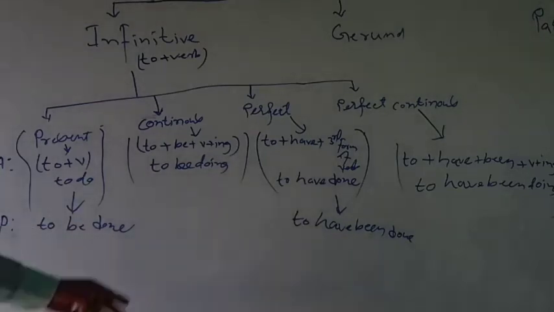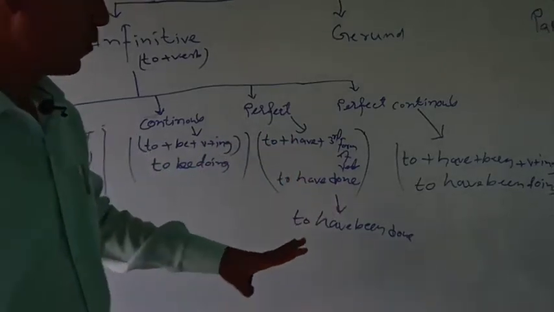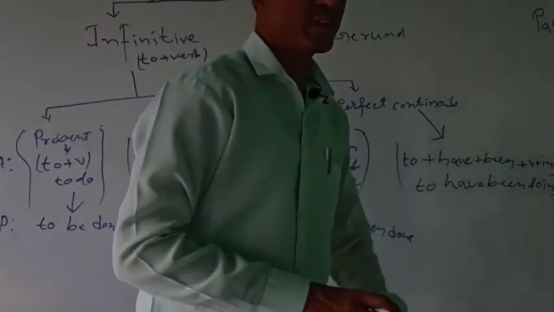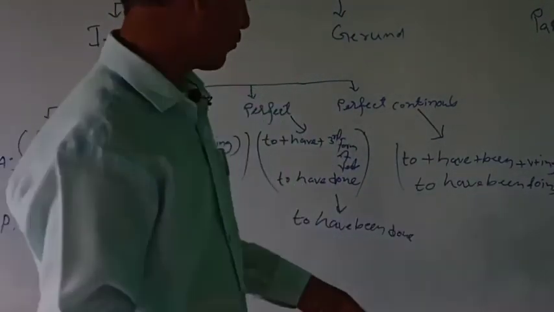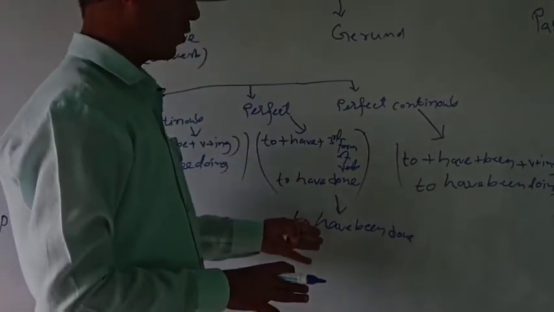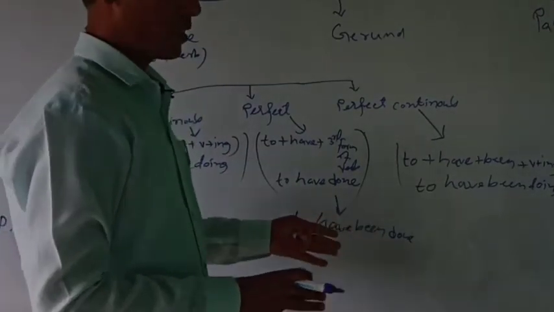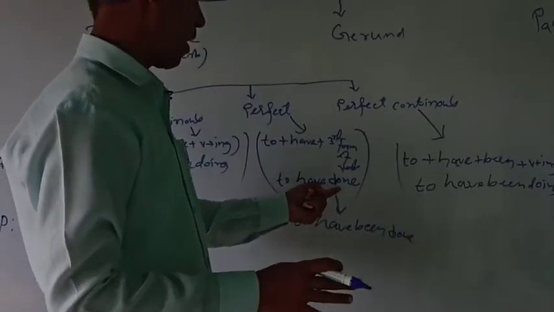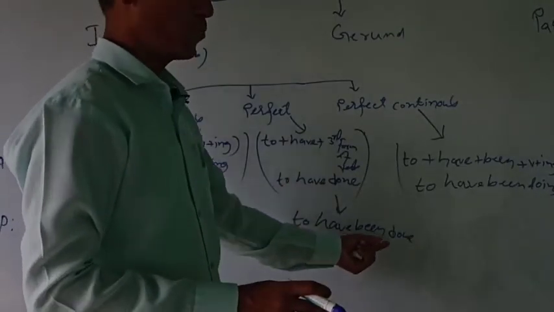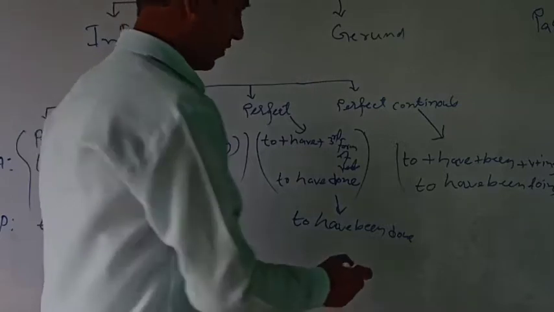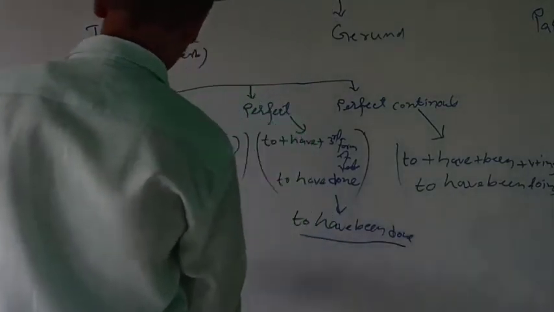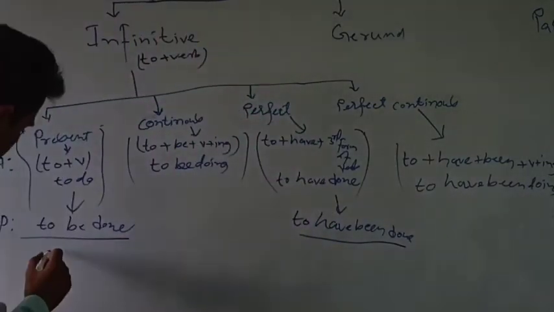Okay, similarly continuous infinitive has no passive form, and perfect continuous infinitive also does not have any passive form, but perfect infinitive has a passive form, that is to have done will be turned in passive mode into to have been done.